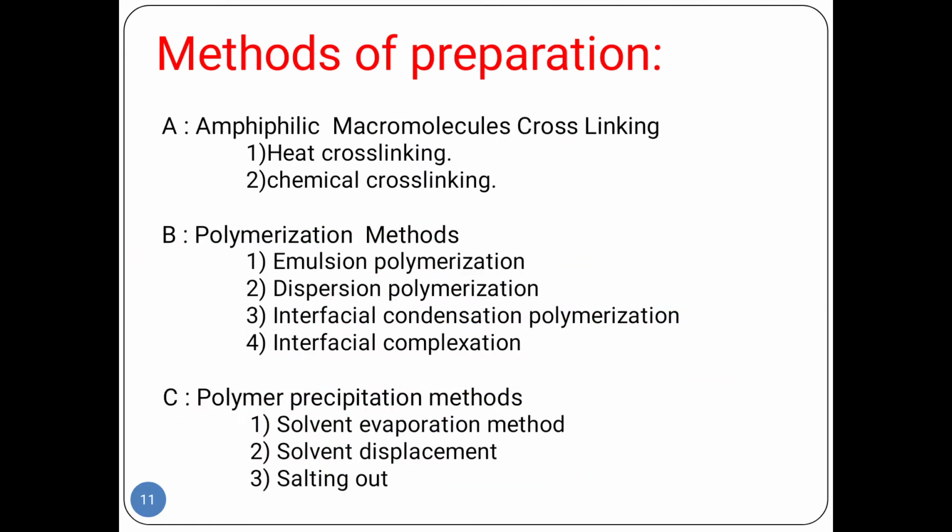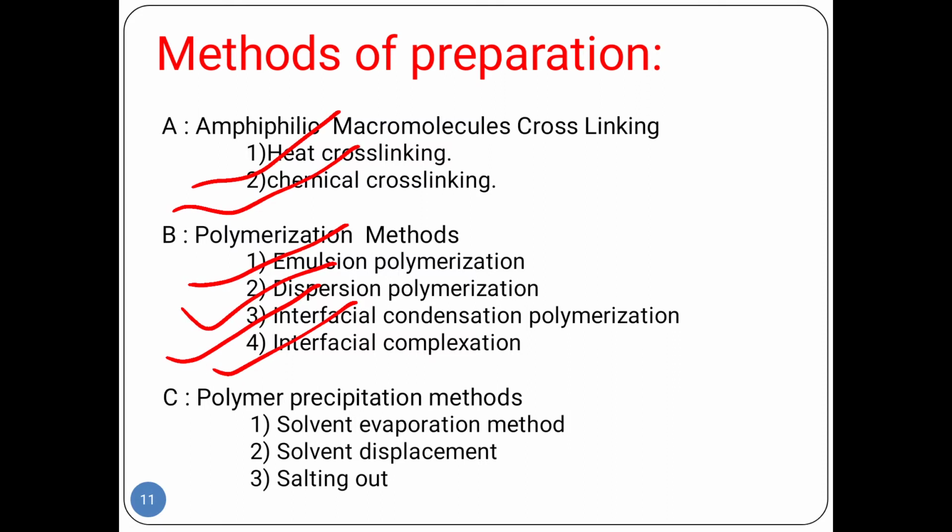Here we can see the methods of preparation. There are a number of methods of preparation, but we will see some of them. They are very important. First is amphiphilic macromolecule cross linking: first is heat cross linking, and second is chemical cross linking. Second is the polymerization method: emulsion polymerization, dispersion polymerization, interfacial condensation polymerization, and interfacial complexation.